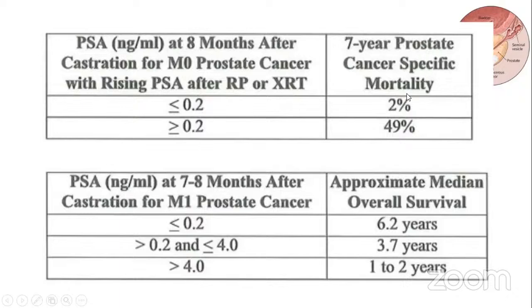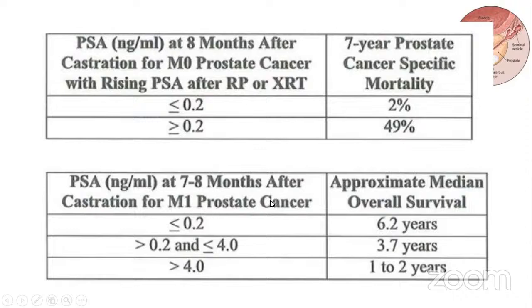7 years prostate cancer specific mortality 2%. If the PSA at 8 months after castration for M0 is more than or equal to 0.2, then the 7 years prostate cancer specific mortality is 49%. This is the PSA at 7 to 8 months after castration for M1.